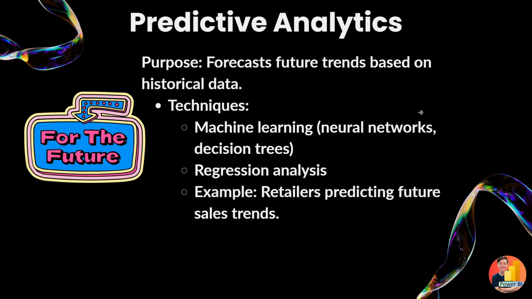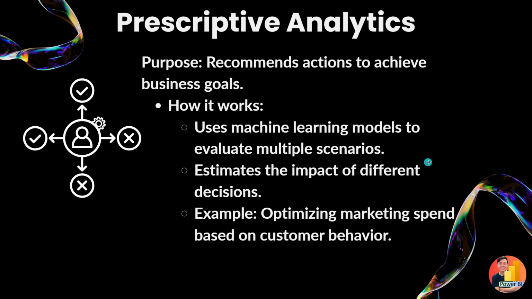And of course, we have predictive. Predictive is actually very hard. In order to predict what will happen, we forecast using past data. Machine learning is a very smart way to do that, using regression analysis to predict the future from past sales trends. These are a few predictive analyses. We're going to predict the future here, guys.